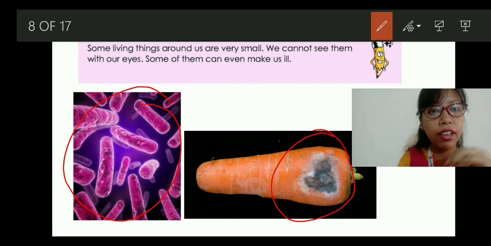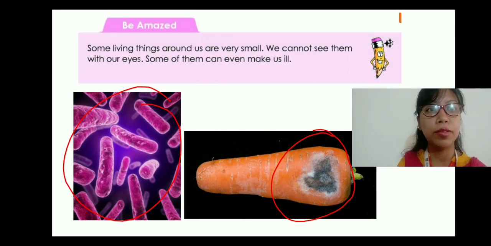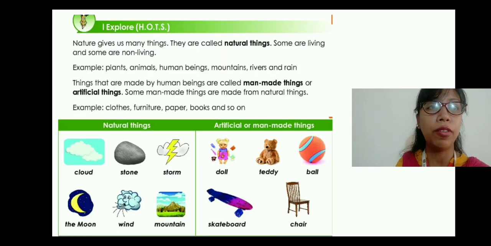Above the bread there is some gray color thing, right? So these are fungus. If you eat that stale bread or this spoiled food, what will happen? It will make us ill. And these are living things which we cannot see through our eyes. So that's why it is said that there are some living things around us which are very small and we cannot see through our eyes.